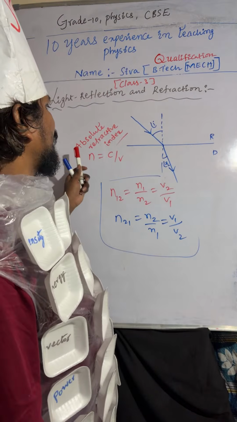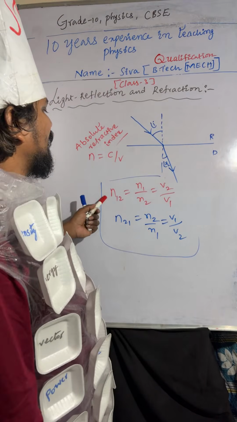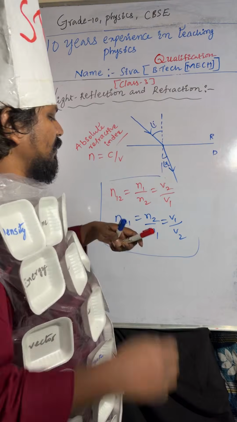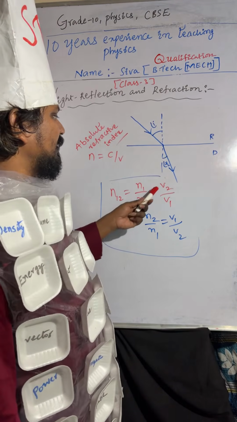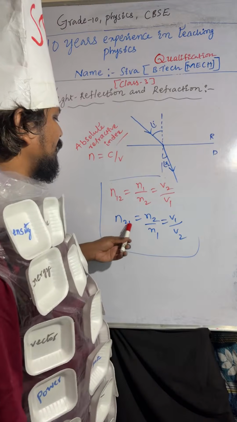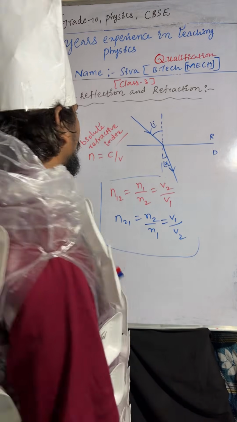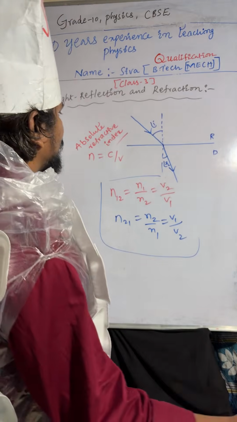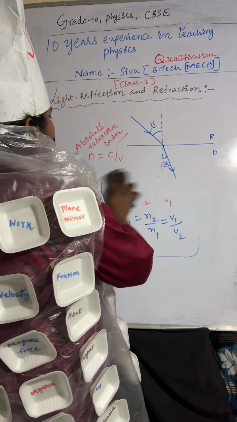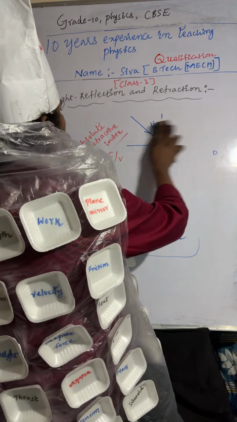Absolute refractive index n equal to c by v. Relative refractive index n21 equal to n2 by n1, that is equal to v1 by v2. And n12 equal to n1 by n2, that is equal to v2 by v1. I hope it is very clear. So this is about absolute refractive index and relative refractive index.